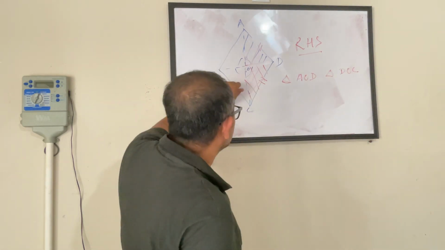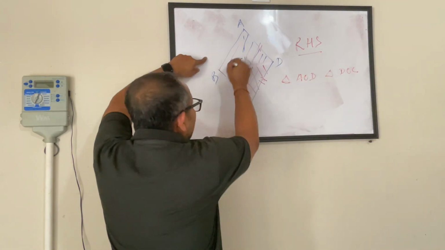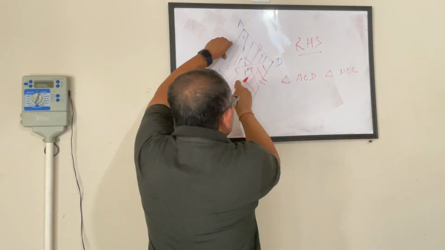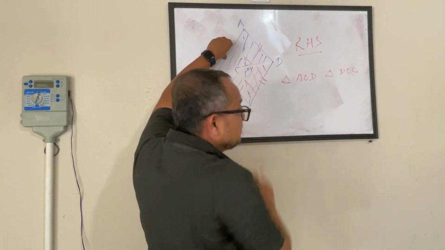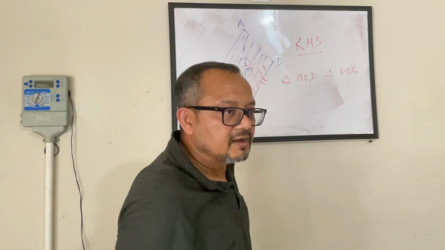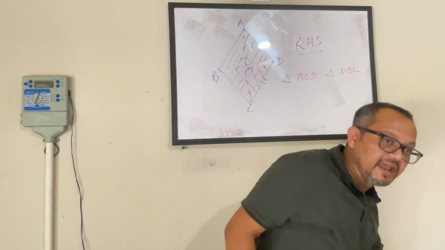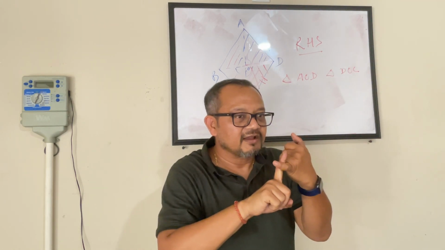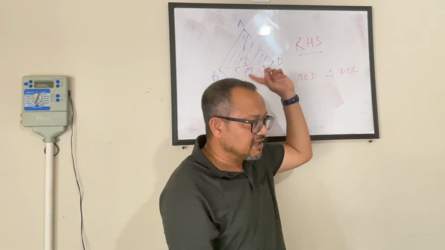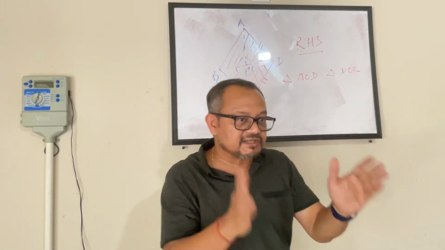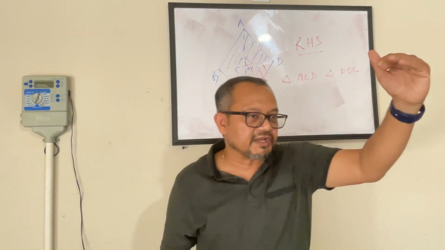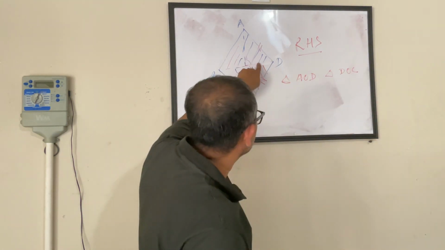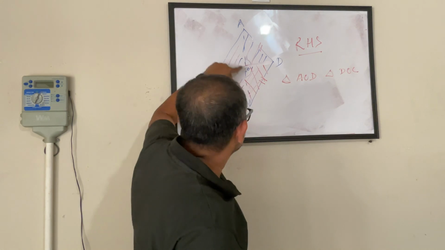Now look at this side also. Same way we can say this triangle and this triangle are also congruent. So we are saying this triangle and this triangle are congruent, this triangle and this triangle are congruent. So they have hypotenuse same, they have one side common. That is a right angle triangle anyway. So since this is a right angle triangle, we look at hypotenuse and we look at one common side. Between these two triangles, this is a common side. Between these two triangles, this is a common side.